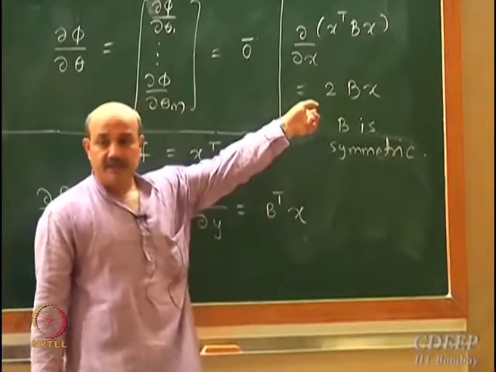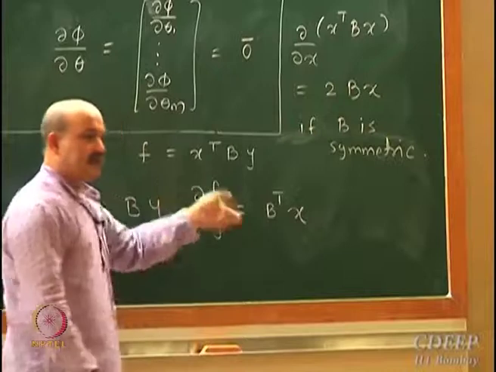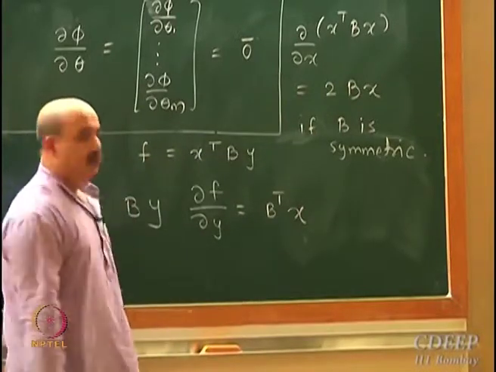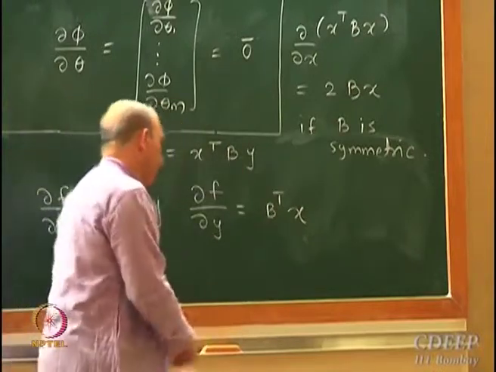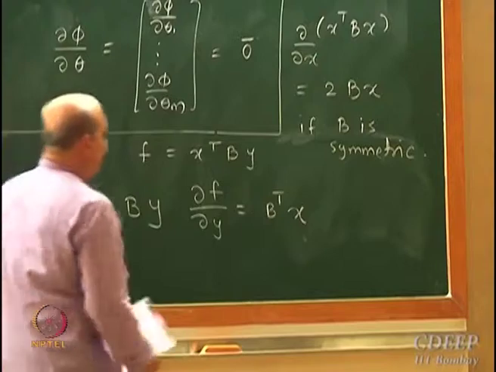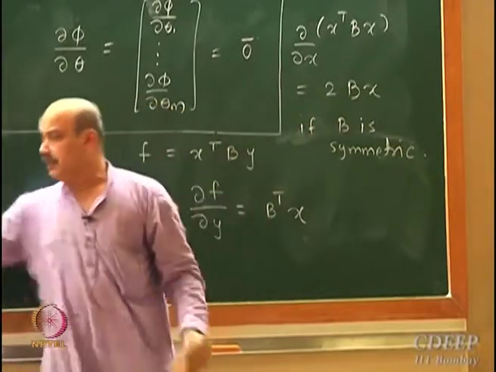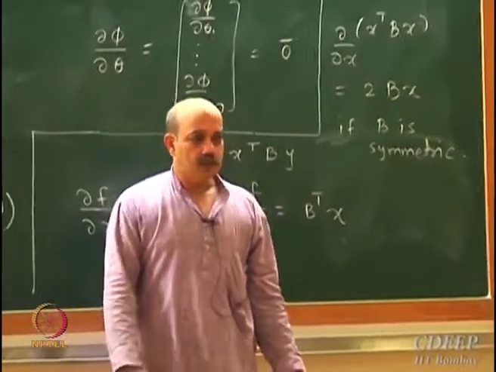Well, if it is not a symmetric matrix, then what will it be? B plus B transpose. It will be B x plus B transpose x, okay. So we can use these rules to differentiate this function with respect to theta and come up with a solution.